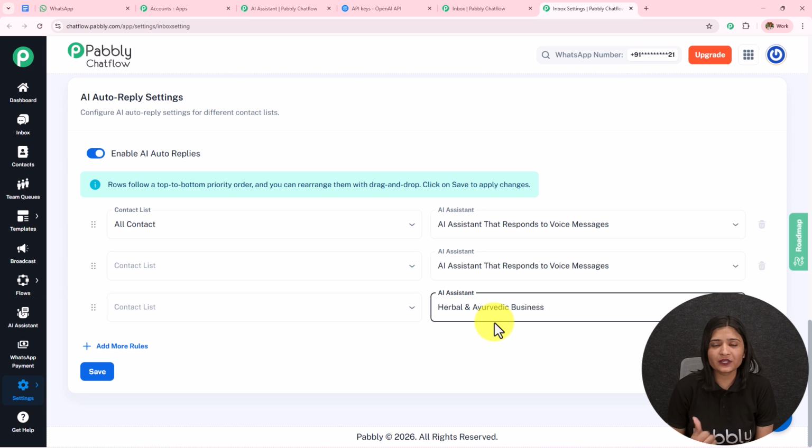This is how we have created this AI agent. We have learned how we can create this AI agent. We have learned how to create a knowledge base and guide our AI agent to respond in a particular manner, and we have learned how we can assign this AI assistant to a particular list, to a particular contact, or to all the contacts.